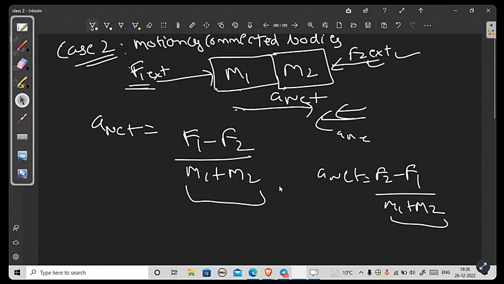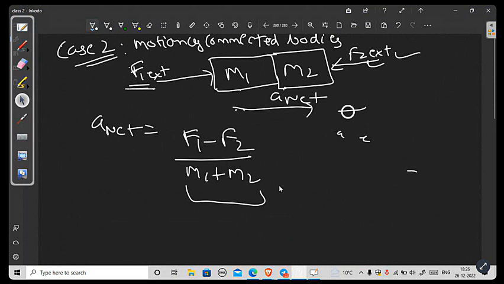So you have to always subtract the smaller force from the bigger force. If they're moving along left, the greater force is F2 and F1 is smaller, so greater minus smaller, F2 minus F1. That will be the case here. And let's just consider that they are moving towards the right side. This is your formula for net acceleration.